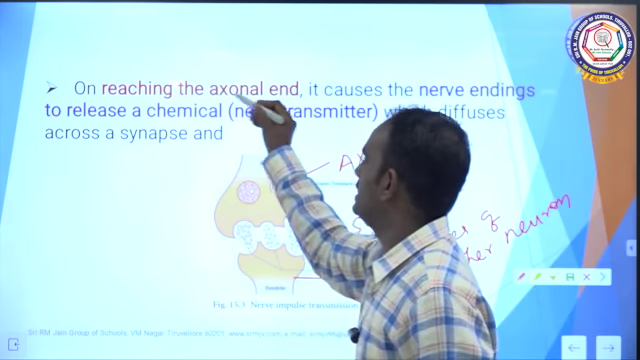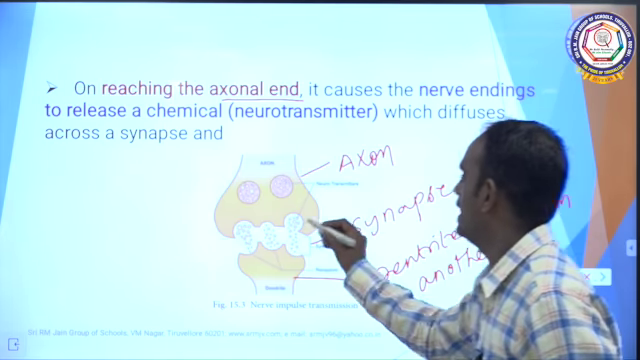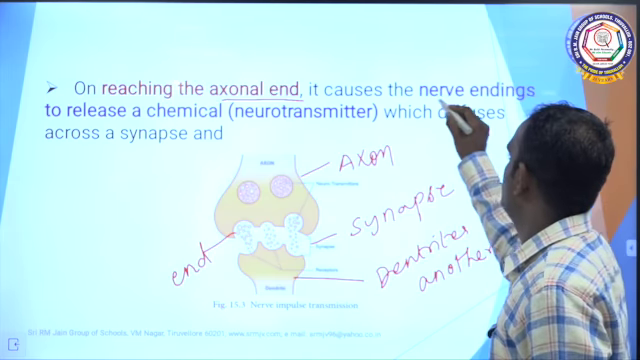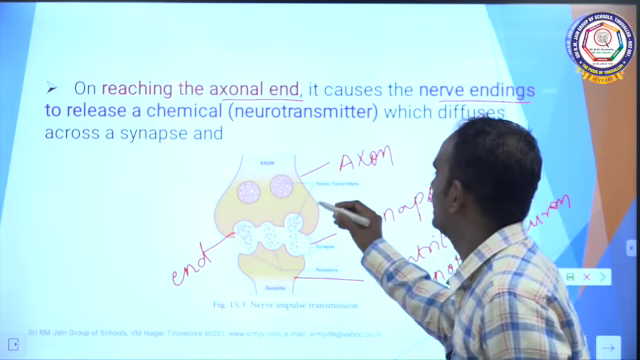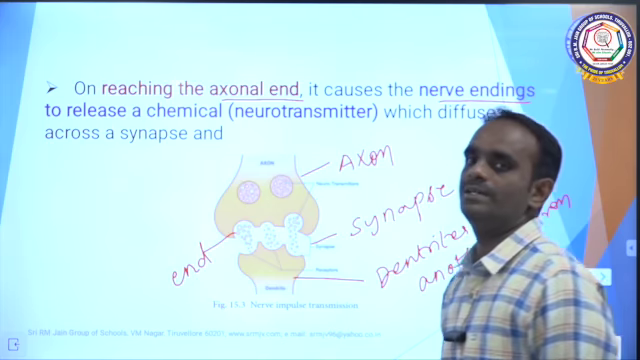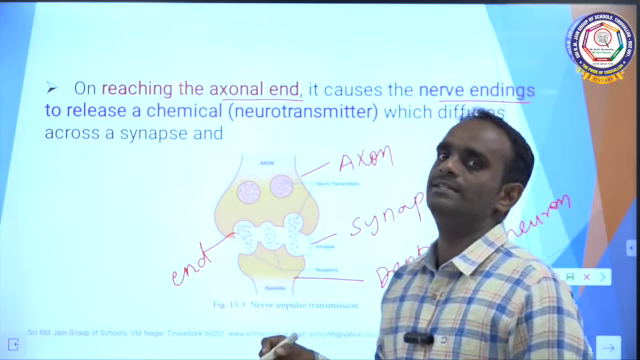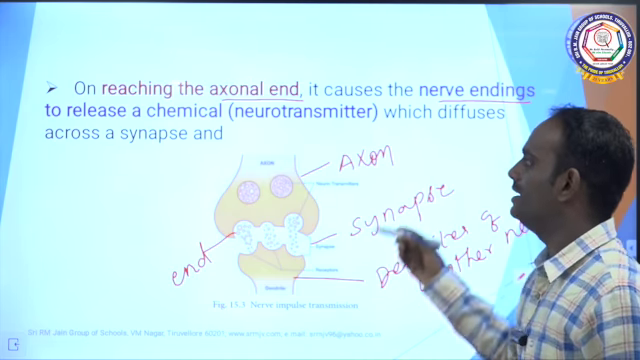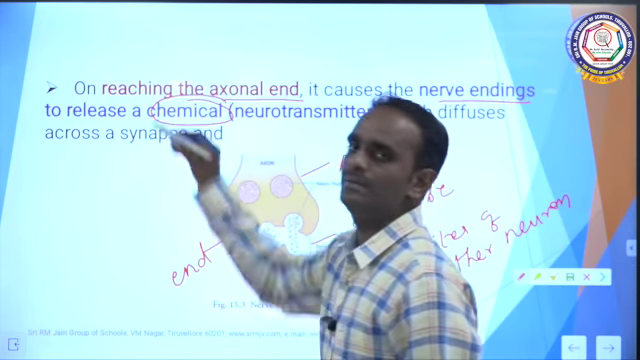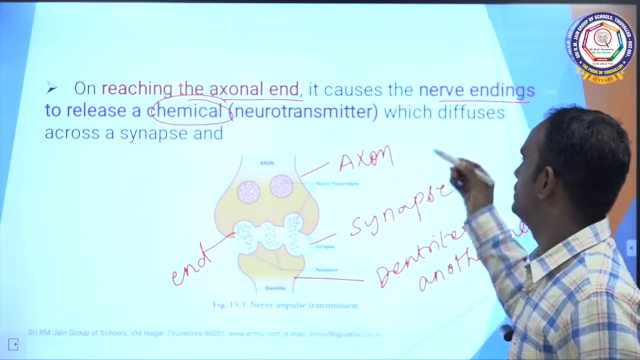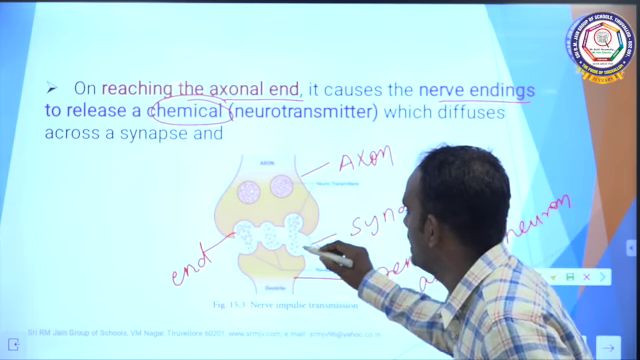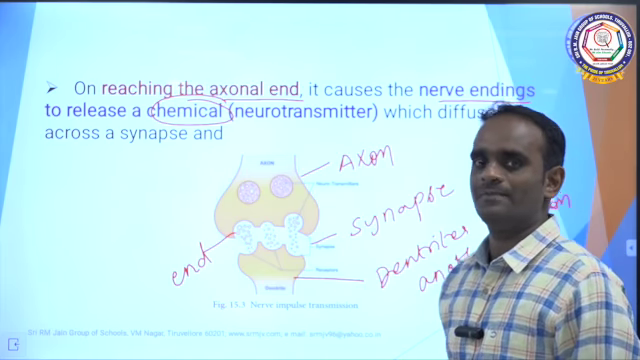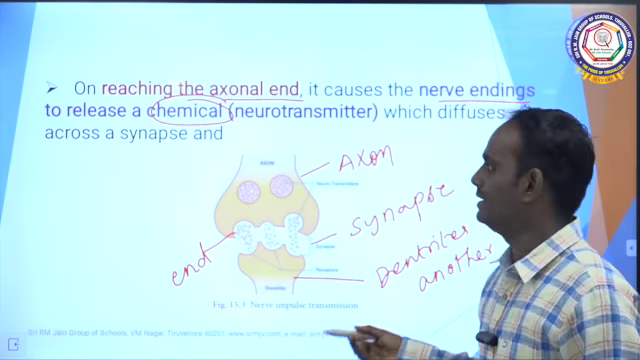See, on reaching the axonal end, this is the axonal end, it causes the nerve endings to release the chemical substance called neurotransmitter. Once the electrical impulse reaches the axonal end, it causes the nerve endings to release a chemical substance, neurotransmitters, which diffuse slowly to the synapse and it stimulates the dendrites of the another neuron. Clear? Once again I am repeating.